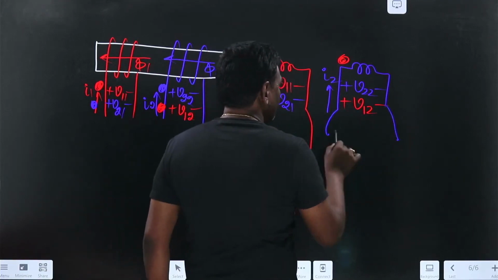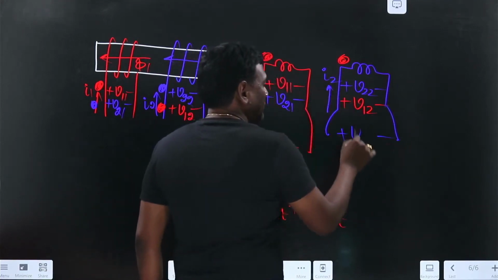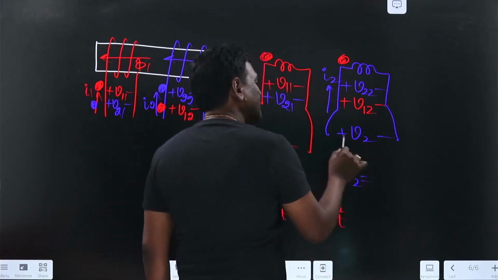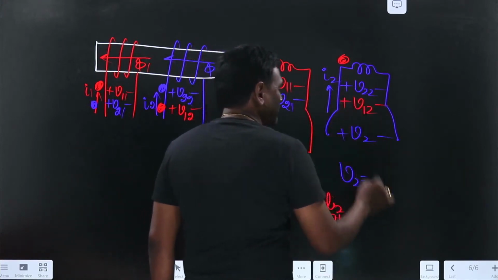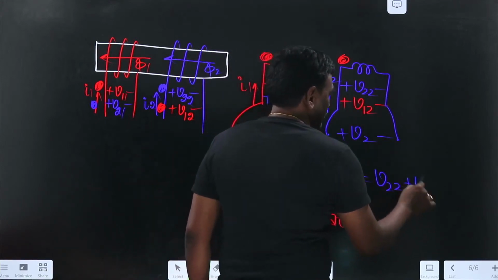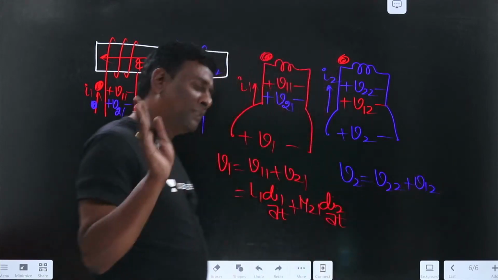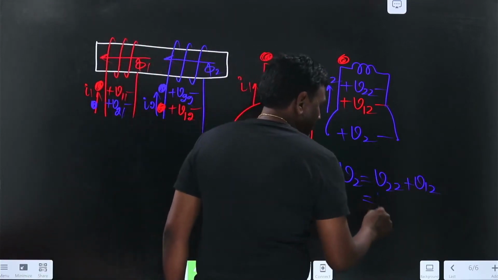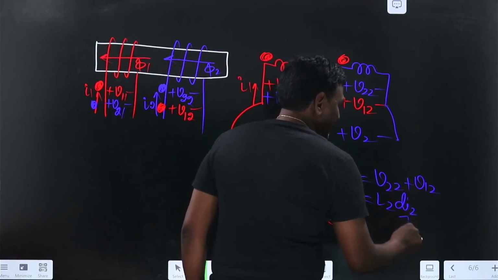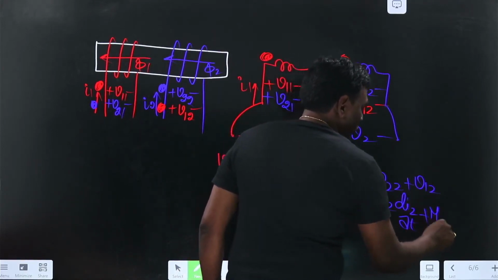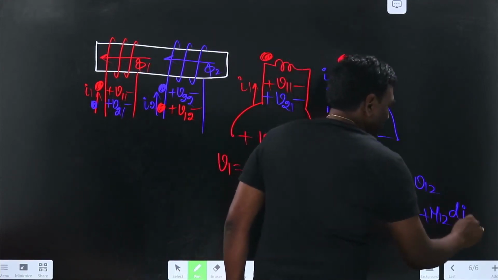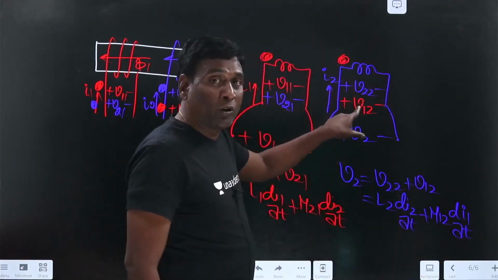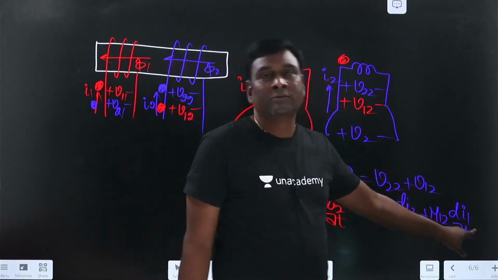Now let me write blue. Current is entering here, so this is going to be V2. Now what is V2? V2 is going to be plus V22 plus V12. Don't focus on 1 to 2 or 2 to 1; gradually you will be habituated with it. Now this is V22 self, L2 di2 by dt, plus M12 di1 by dt. This is the induced voltage in the second coil because of current variation in the first coil.